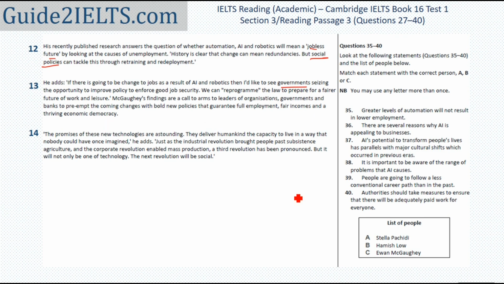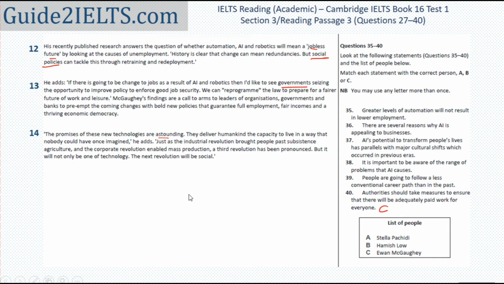Continuing with the 14th paragraph, the promises of these new technologies are astounding, surprising, shocking. They deliver humankind the capacity to live in a way that nobody could have imagined. Just as the Industrial Revolution brought people past subsistence agriculture and the corporate revolution enabled mass production, the third revolution has been pronounced. This is talking about major changes in how we live.